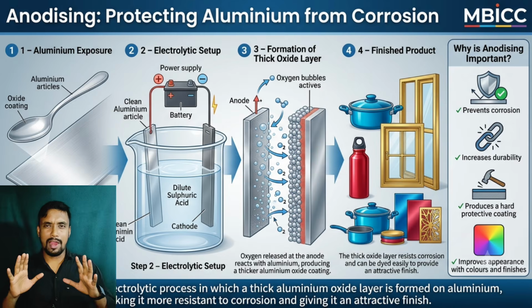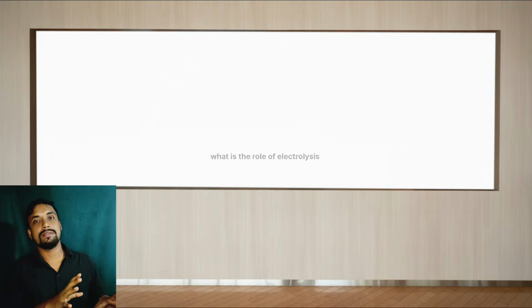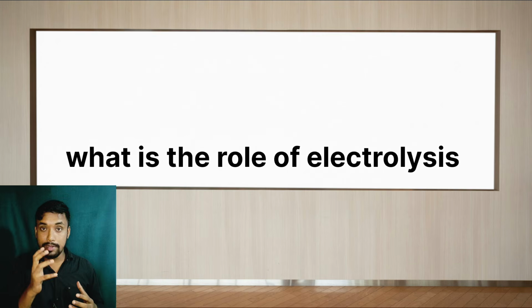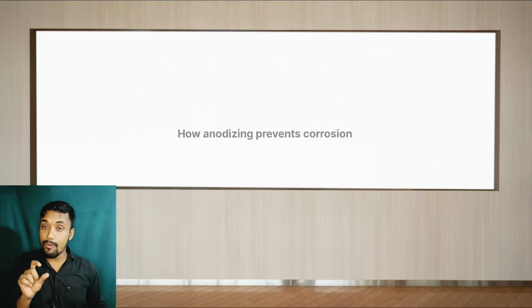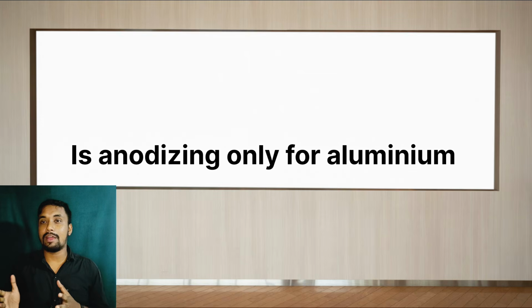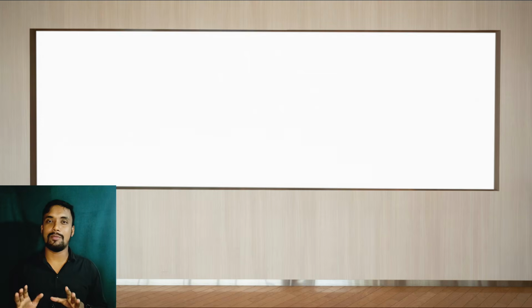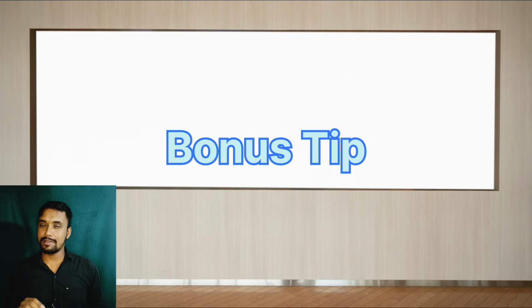Now, before anodizing, we have to understand what anodizing is, what exactly happens in it, what the role of electrolysis is in it, and what electrolysis is. Second thing, how anodizing prevents corrosion. Is anodizing only for aluminum or something else? Everything I'm going to discuss in this video. And the last thing is, at the end of this video, I'll give a bonus tip. Really, that will surprise you. Let's get into the video, let's get into the concept.